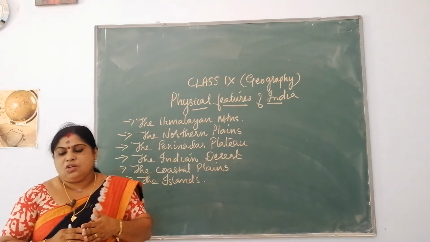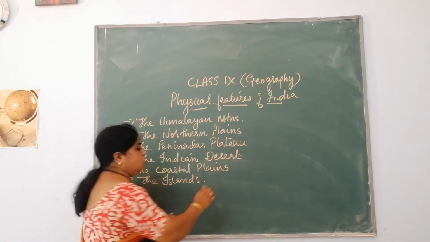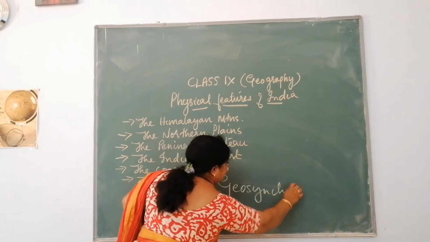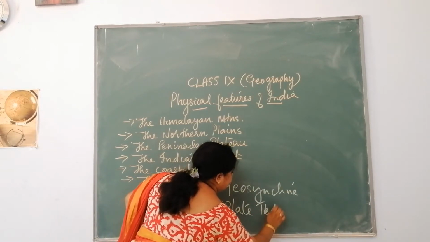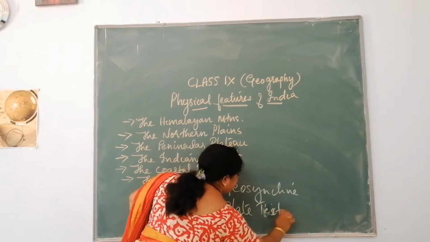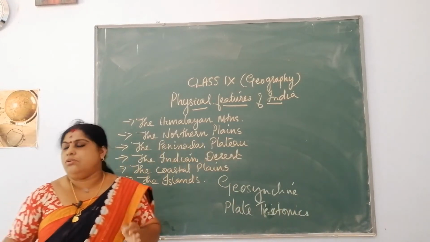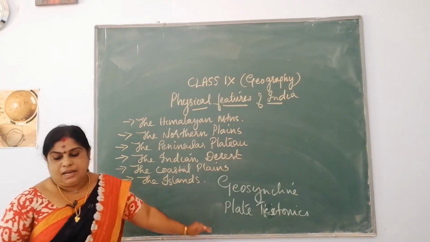They are the geosyncline theory and the plate tectonics theory.